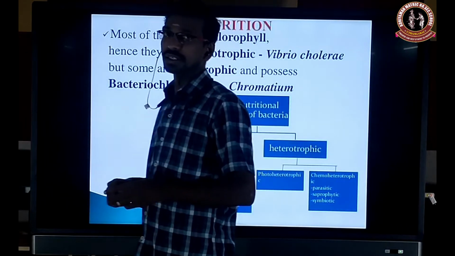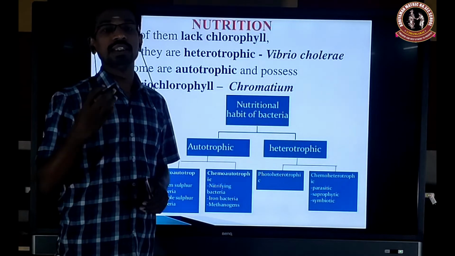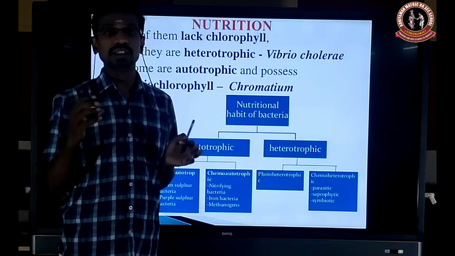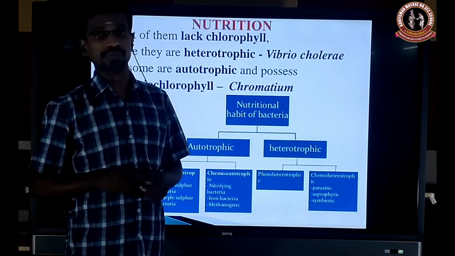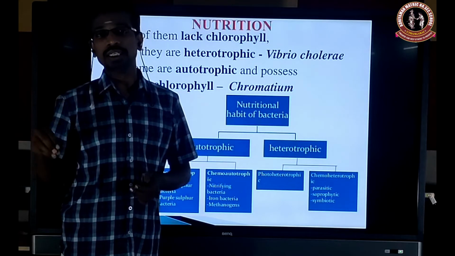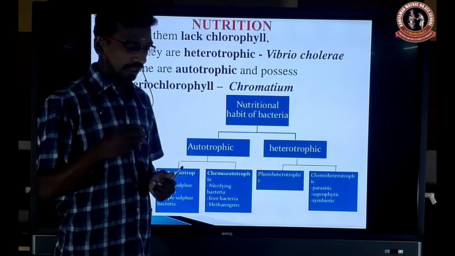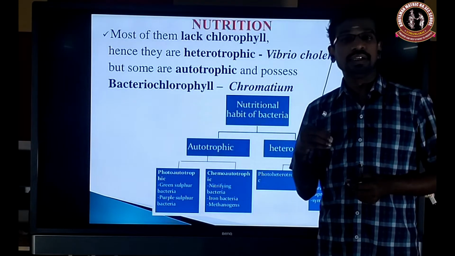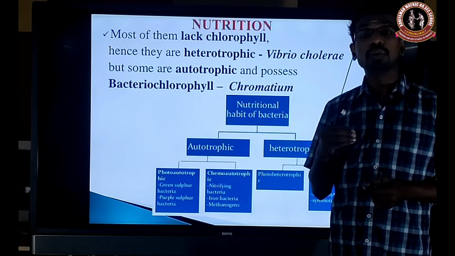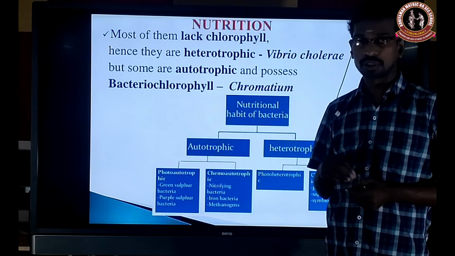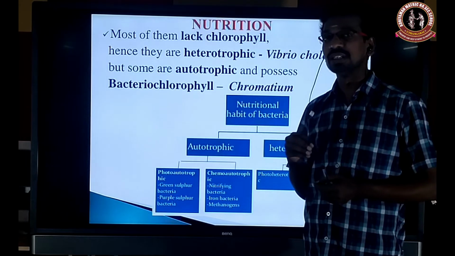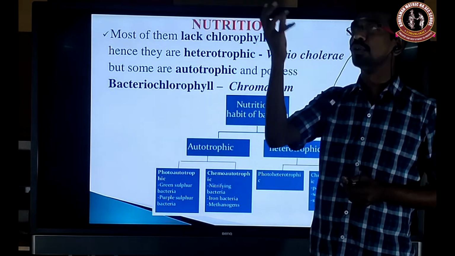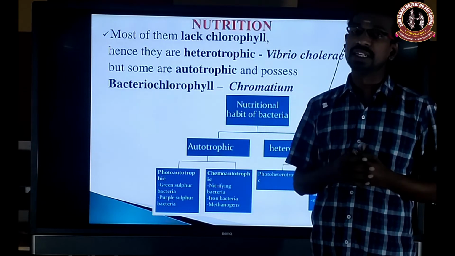Next, nutrition in bacteria. How do they take in food material? So the Monera kingdom contains both phototrophs and autotrophs. Some photosynthetic bacteria are present. How do they do photosynthesis? They contain chlorophyll pigments, that is bacteriochlorophyll and bacterioviridin. So these pigments are present in the bacteria, and they help to trap solar energy for making food material.